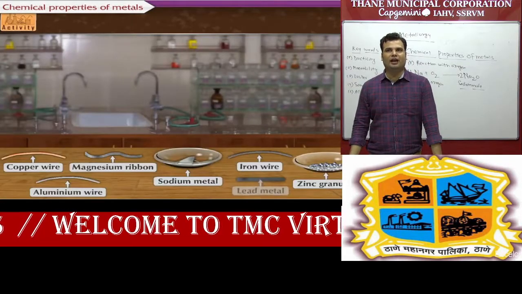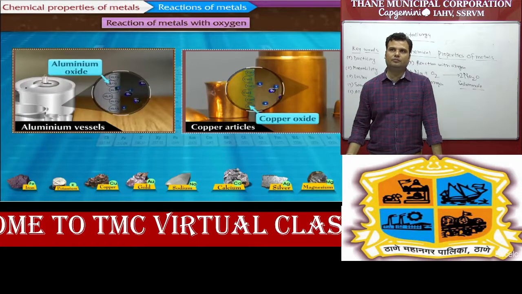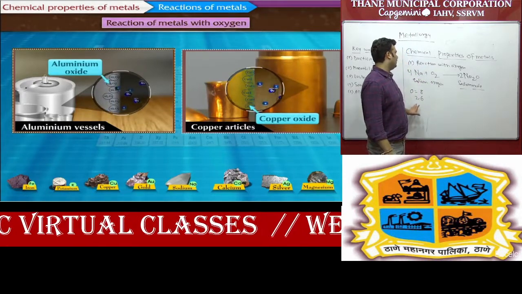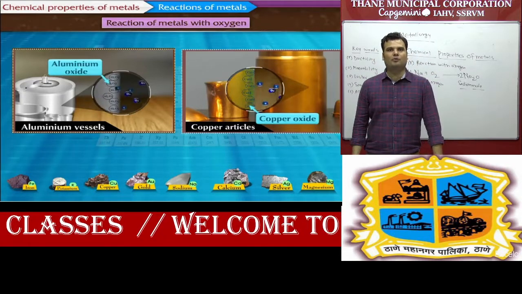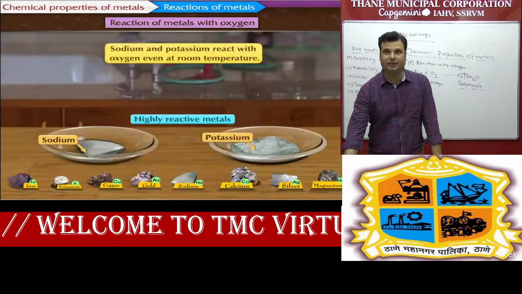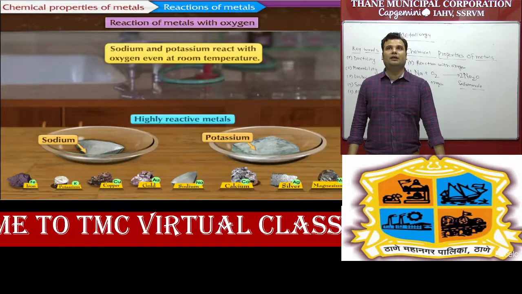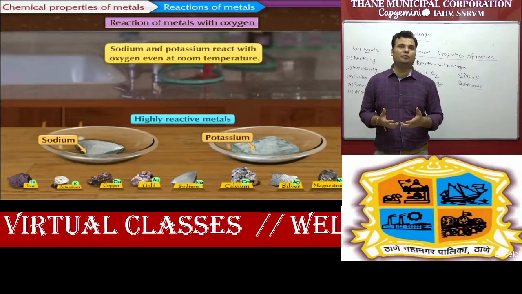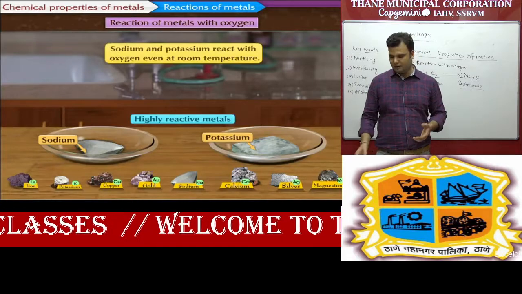You can see copper wire, magnesium ribbon, aluminum wire. You can practice the reaction for aluminum also: Al plus O2, and aluminum has valency 3, so it forms aluminum oxide. Copper plus oxygen gives copper oxide. So all metals when they react with oxygen form the metallic oxide. But remember, very important, I am repeating: sodium and potassium react with oxygen even at room temperature. Why? Because sodium and potassium are highly reactive elements, so they can react at room temperature also. That's why we keep them in kerosene.